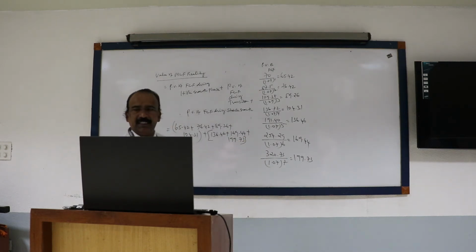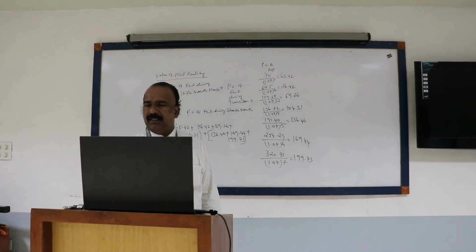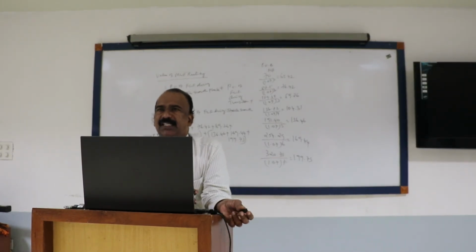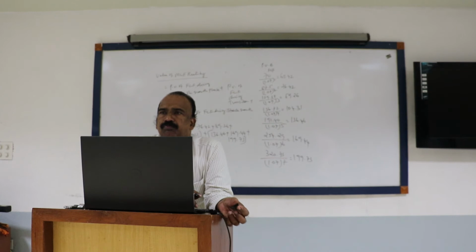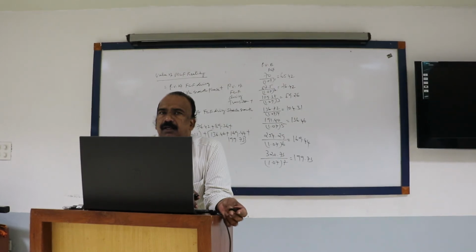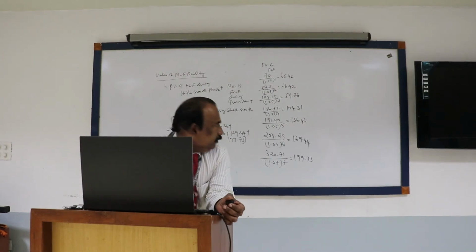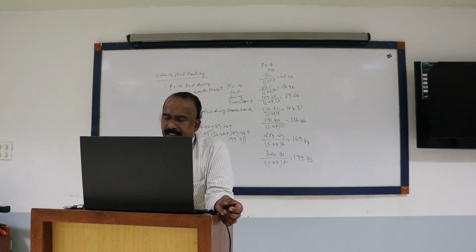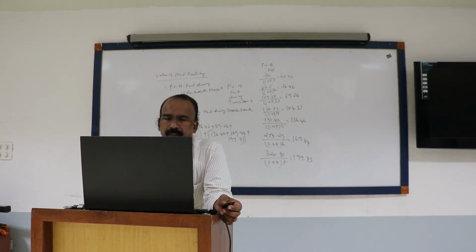Second stage. Third stage, kindly listen. What is the FCF of the 7th year? 199.73? What is the growth in the stable growth period? 10%, correct?